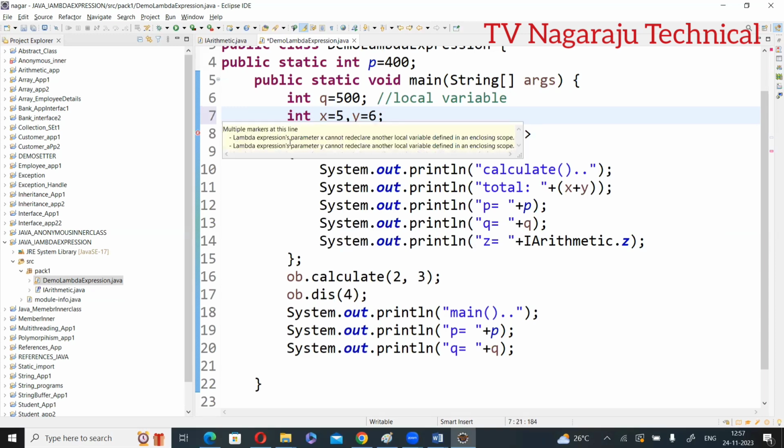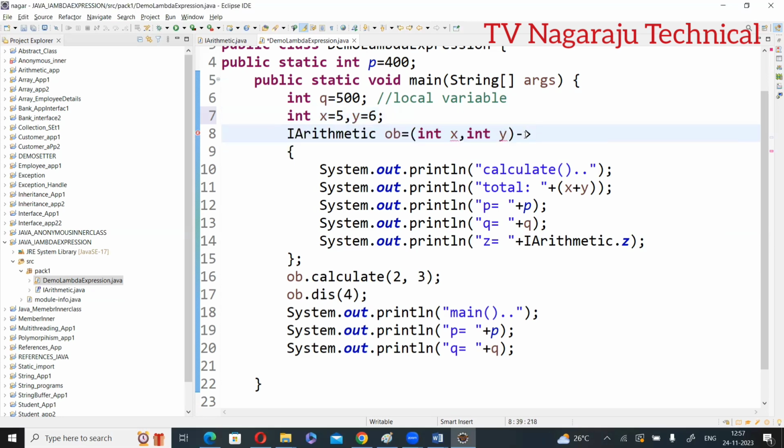Why? Lambda expression parameter x cannot redeclare another local variable. You got it? Whatever parameters you are using, those must not be used here. Okay, this is an error. These are the three points.